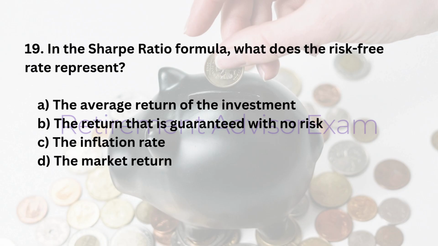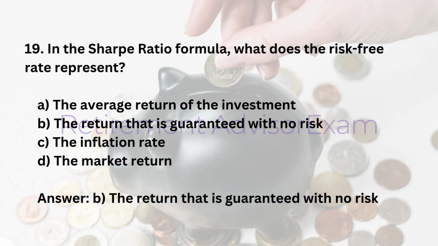19. In the Sharpe ratio formula, what does the risk-free rate represent? A. The average return of the investment. B. The return that is guaranteed with no risk. C. The inflation rate. D. The market return. Answer: B. The return that is guaranteed with no risk.